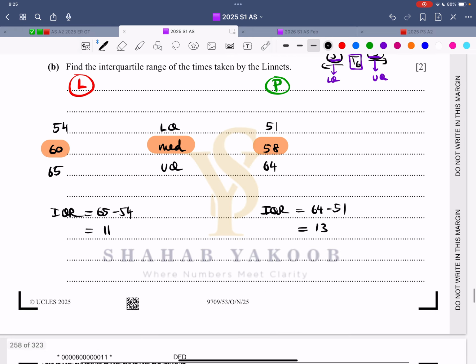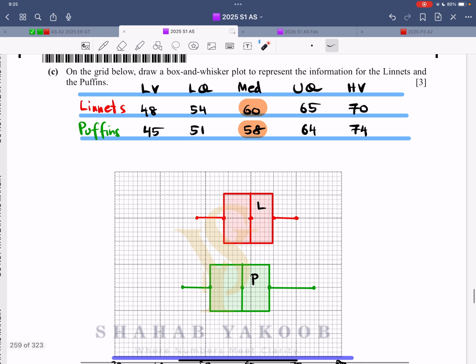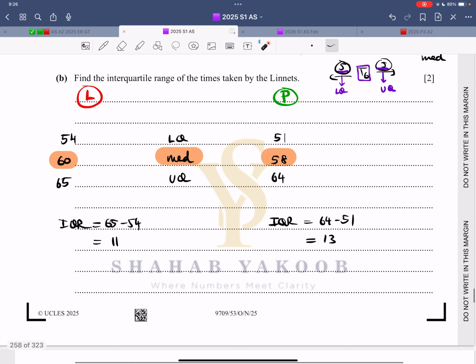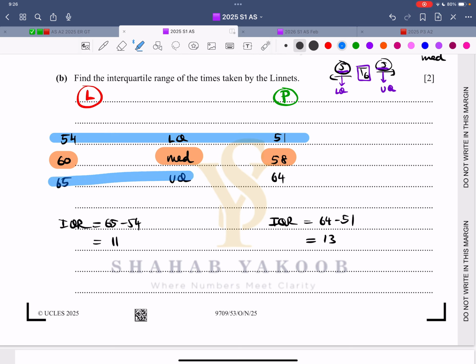Now they have only asked us so far for the interquartile range of the time taken by the Linnets, but I have the next page also. That is the box and whisker plot. So definitely I need the lower quartile for both of them. This is the upper quartile for both of them. The median is also there. So now this is the interquartile range for Linnets, and the interquartile range for the other team, which is P, Puffins.